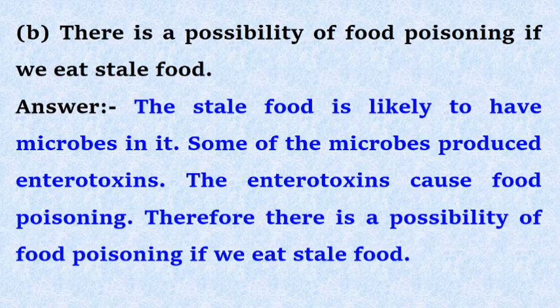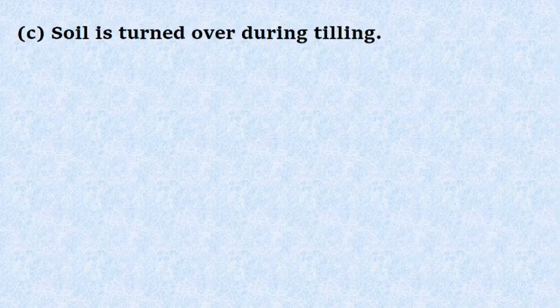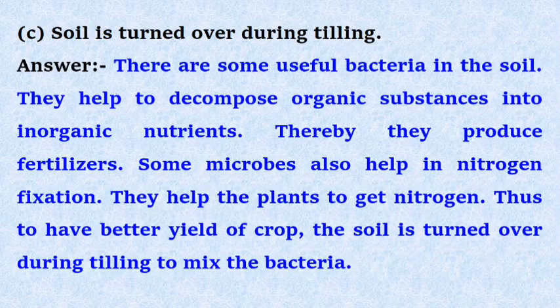Some of the microbes produce enterotoxins. The enterotoxins cause food poisoning. Therefore, there is a possibility of food poisoning if we eat stale food. C. Soil is turned over during tilling. Answer. There are some useful bacteria in the soil.